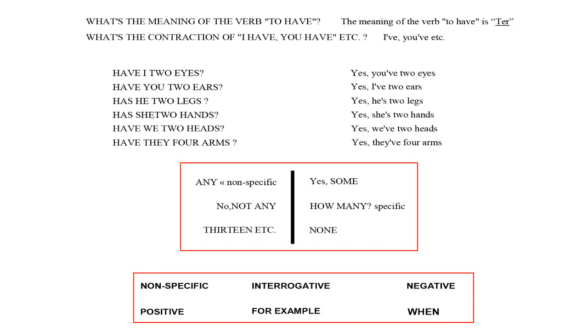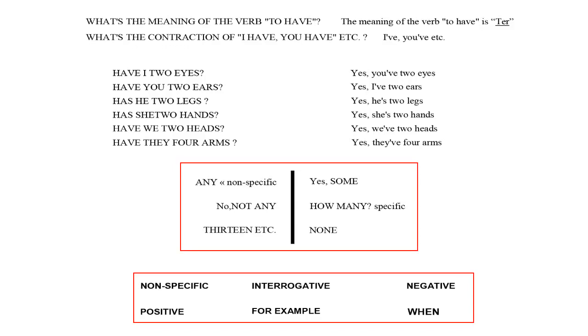I've, you've, etc. Have I two eyes? Yes, you've two eyes. Have you two ears? Yes, I've two ears. Has he two legs? Yes, he's two legs. Has she two hands? Yes, she's two hands. Have we two heads? Yes, we've two heads.